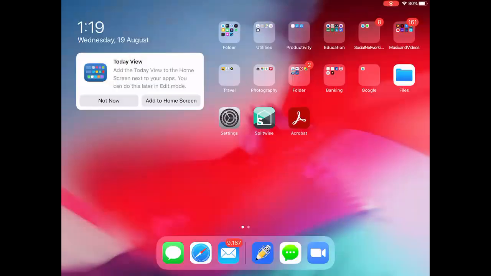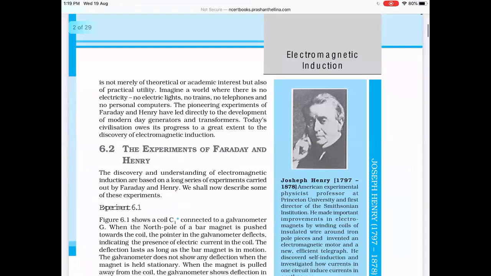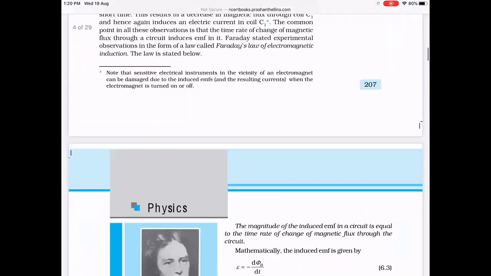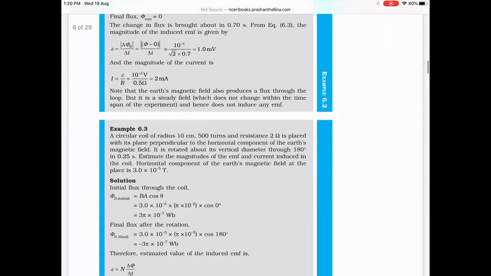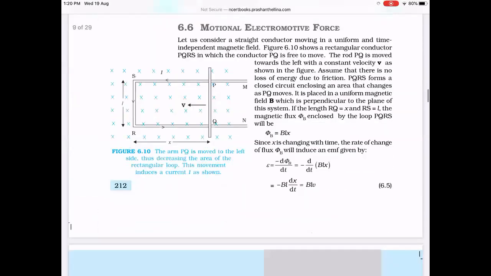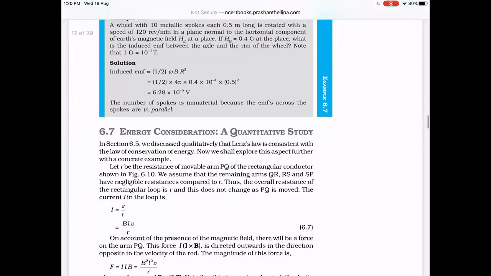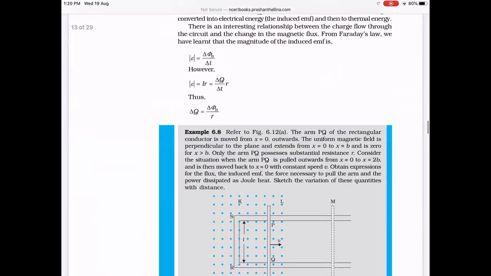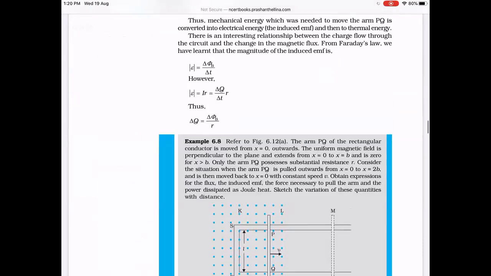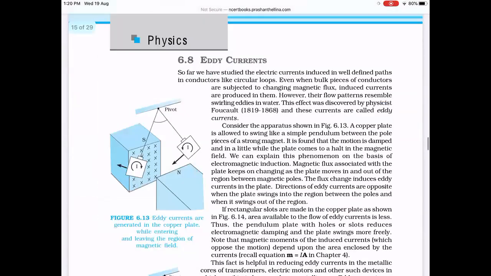So just see here. In this, we had done magnetic flux, Faraday's law of induction, then Lenz's law, energy consideration. This energy consideration, a quantitative study we have done. This equation we have derived. The equation is in front of you. Then eddy current is there. One point is eddy current that we have to finish.